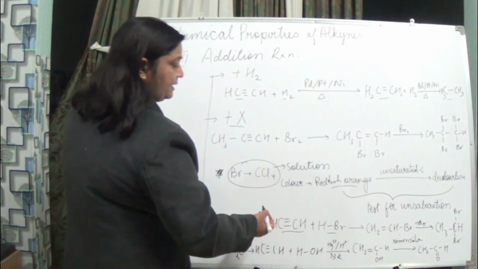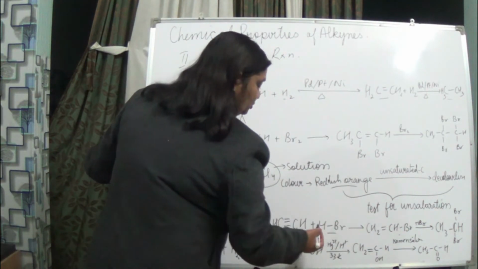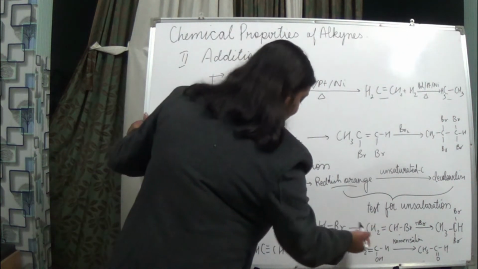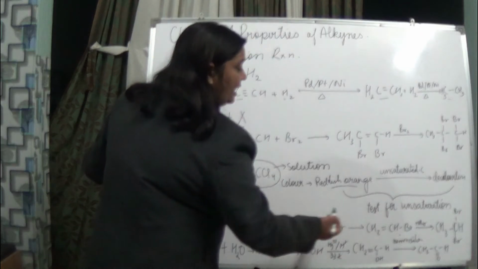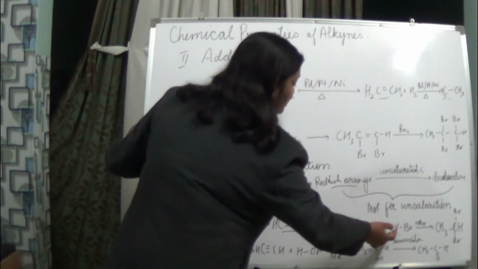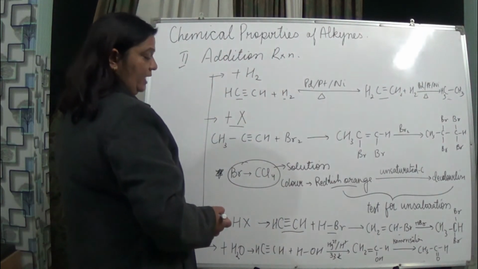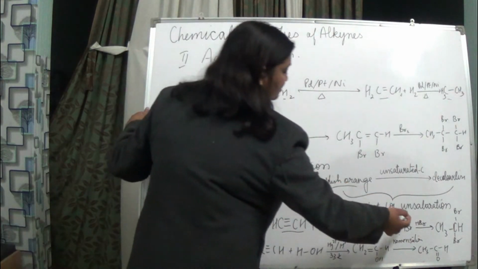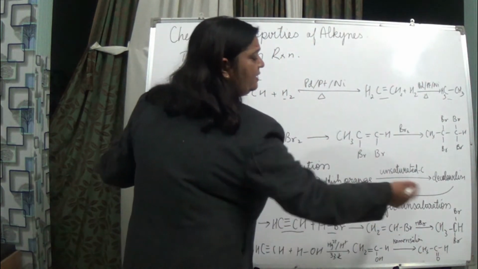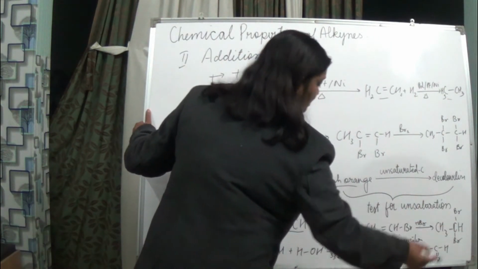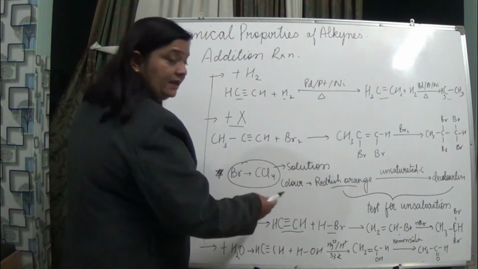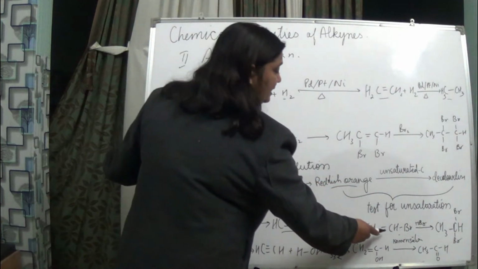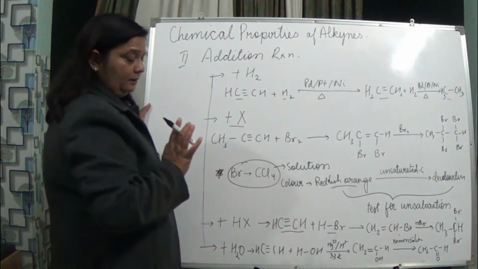From where has this H2 come? It is from this H. This H gets attached to this CH, forming thereby CH2 double bond CHBr. And yes, the reaction proceeds with this HBr only, and again we are getting the single bond compound. So basically in this also we are seeing an alkyne changing to an alkene and then to an alkane.